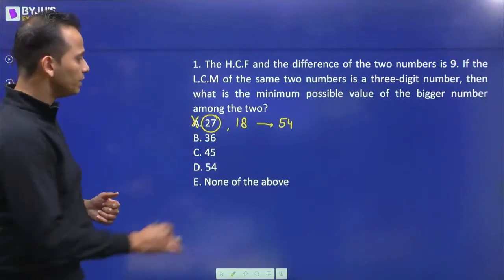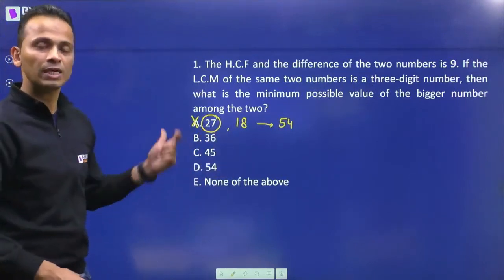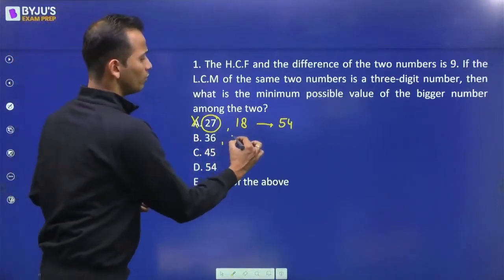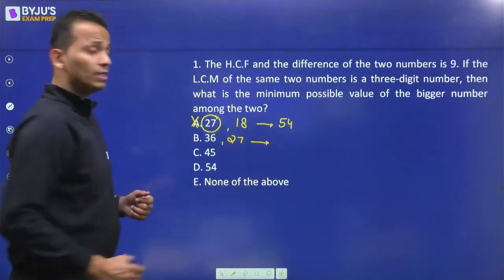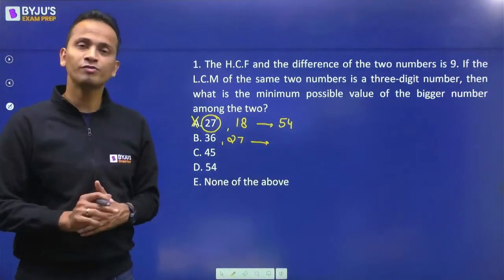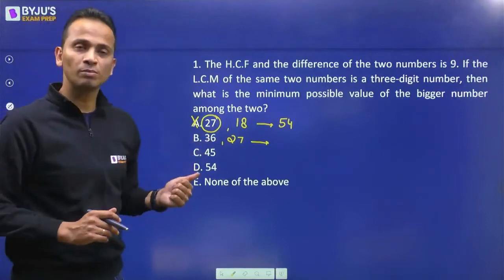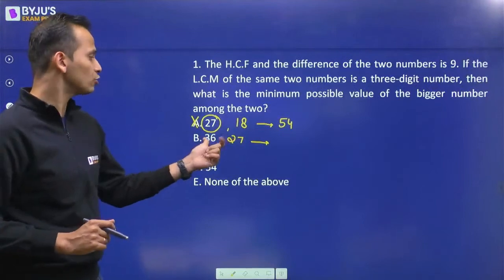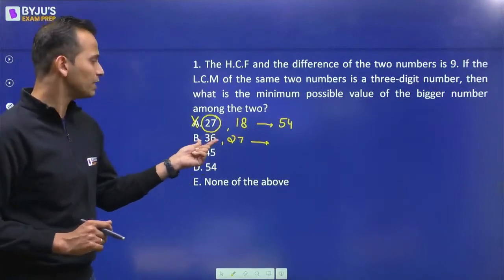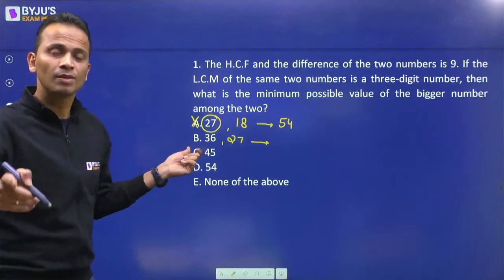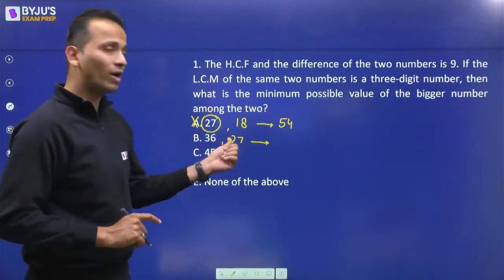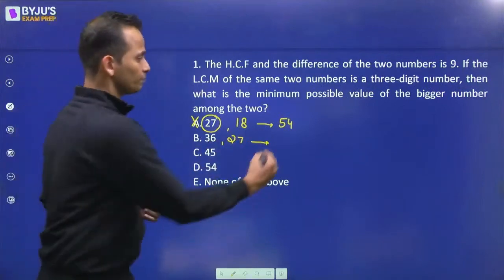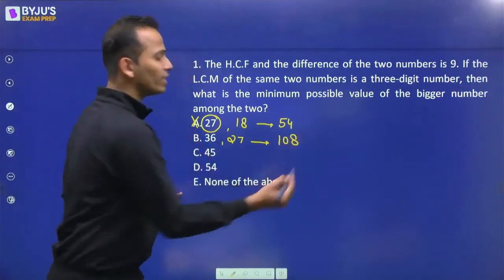I'll move on to option B. Option B is 36. Now 36, if it is the bigger number, the smaller number will be 9 less than this. So the smaller number will be 27. Now talking about the LCM of these two numbers, 36 and 27. Now 36 and 27, this already has 9. So if I multiply 36 by 3, then I'll get 108. 108 is also divisible by 27, and that will be the LCM of these two numbers. So LCM of these two numbers will be 108.